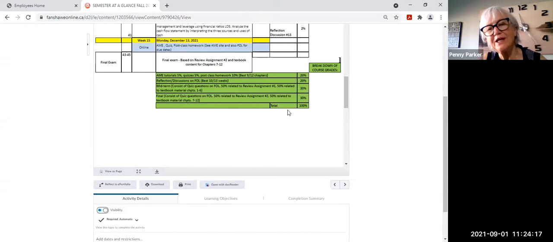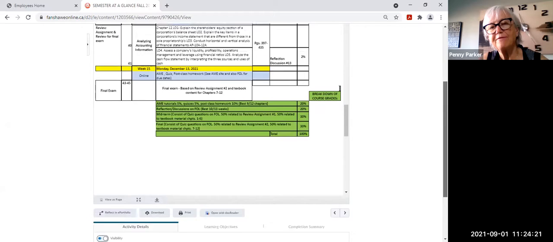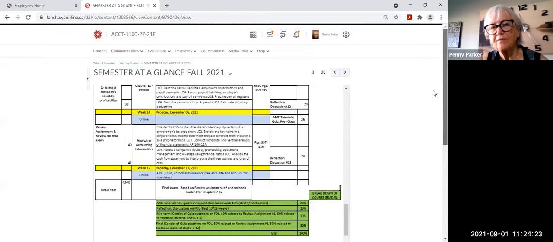On the next page of a tab of that document, I have a listing of the AME, the publisher due dates for every chapter's material. I also have a listing of the reflection discussion due dates, which again, you'll find that we link a lot of these things between one page and another just to refresh your memory.